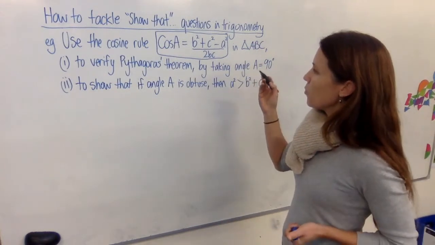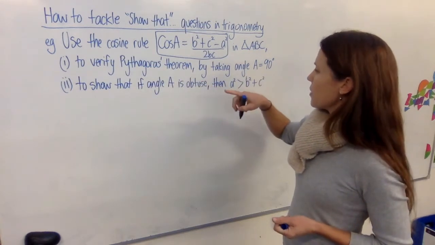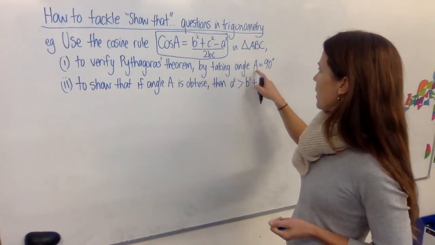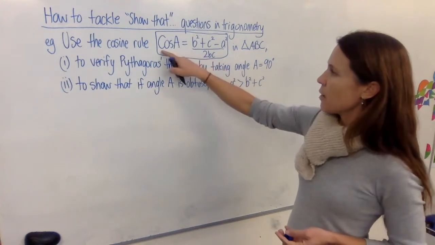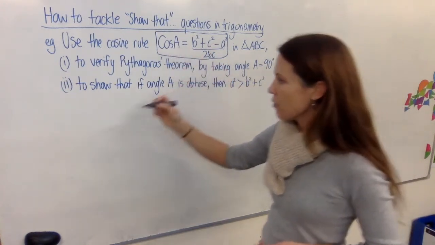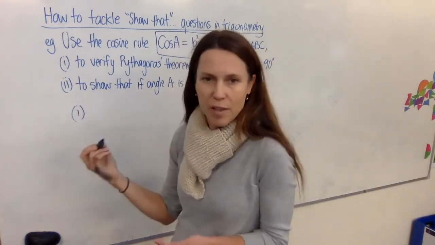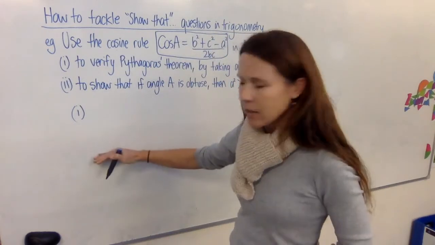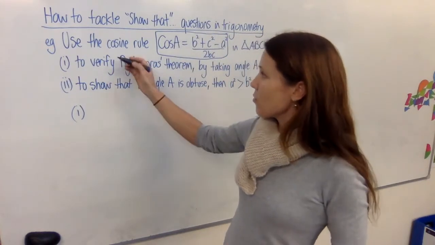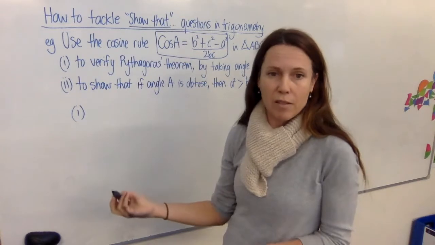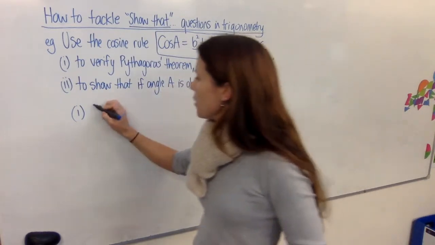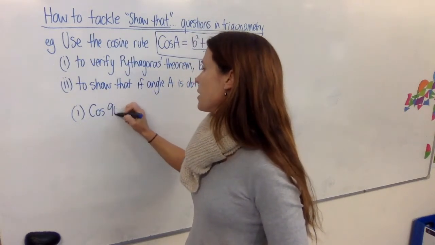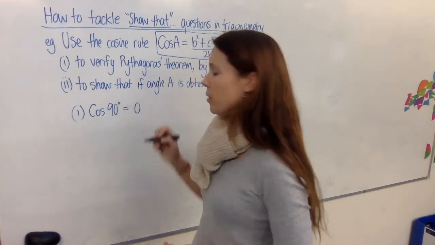So we are going to verify Pythagoras' theorem by saying, if angle A equals 90, and we're using this, as you're thinking things, write them down. That way an examiner can see exactly what you're thinking, and that's really all you've got to do when you're showing something. So I know that cos of 90 degrees equals 0.